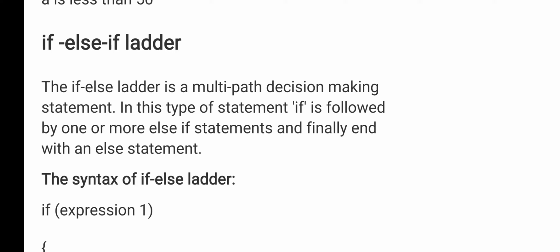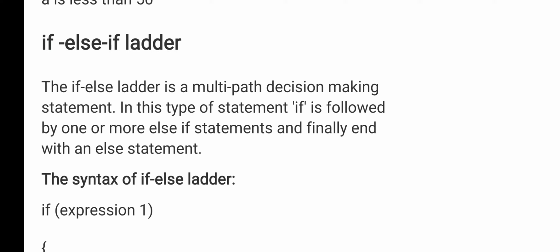If the outer condition is true, we won't go for the inner condition. Actually, this type of if condition is exactly opposite to the nested if. In nested if, if the outer condition is true, then only we go for the inner condition. But in else if ladder, if the outer condition is false, then only we go for the inner condition. It is opposite.